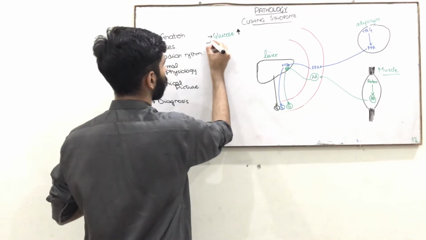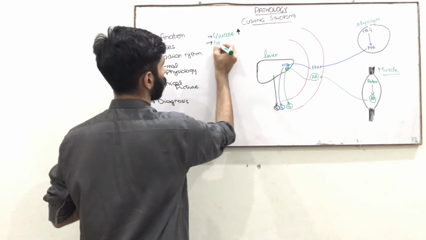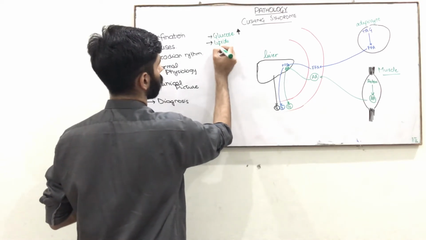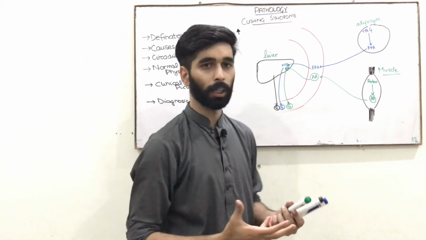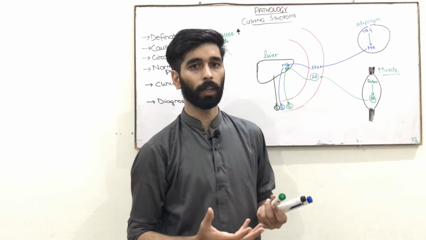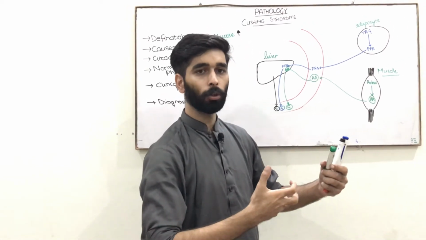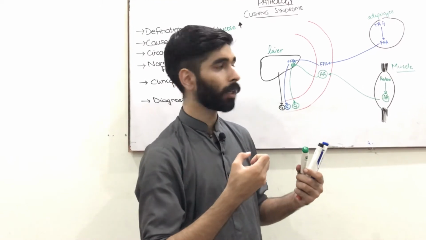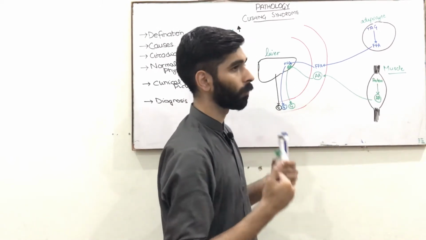Other is what is the effect on lipids. As I already mentioned, cortisol inhibits the uptake of glucose by the tissues, for example adipocytes. When adipocyte cannot uptake glucose, there will be breakdown of triacylglycerides into free fatty acid.